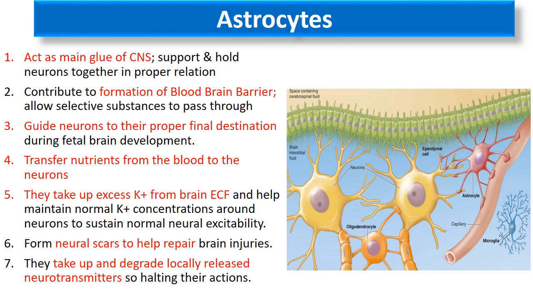Next, it also forms neural scars and helps in the repair of different brain injuries. They take up and degrade locally released neurotransmitters, so halting their actions. So these are a few very important functions of astrocytes, out of which support is the function of every type of neuroglial cell. But here the blood-brain barrier and the maintenance of potassium concentration, these two are very important functions of the astrocytes.